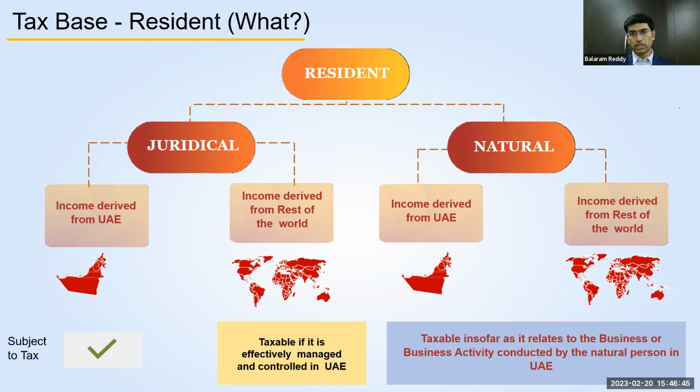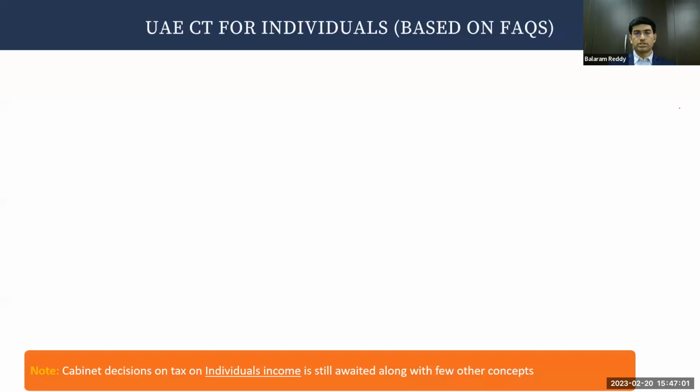What about the income of natural persons? If the income is derived in UAE or from the rest of the world, it will be subject to tax only if it is business income. Since we are talking about taxation in the hands of individuals, I also mentioned clearly that how individuals' income will be taxed is not fully mentioned in the decree law. So we are waiting for further decrees to be released on this topic.